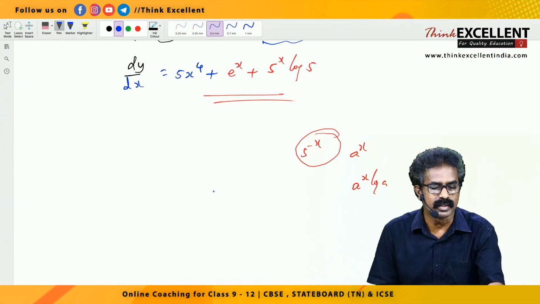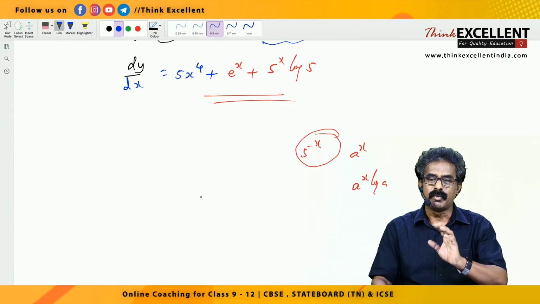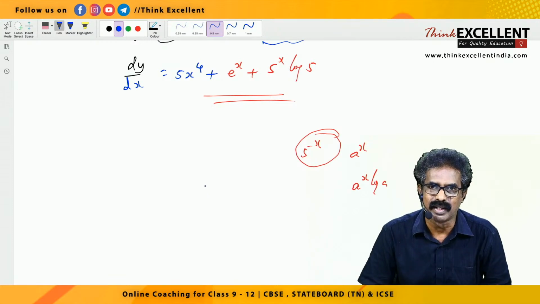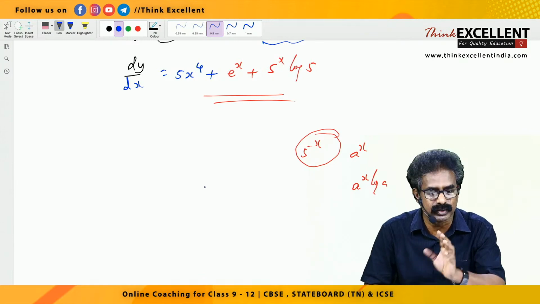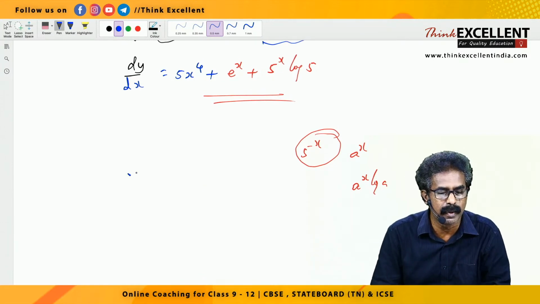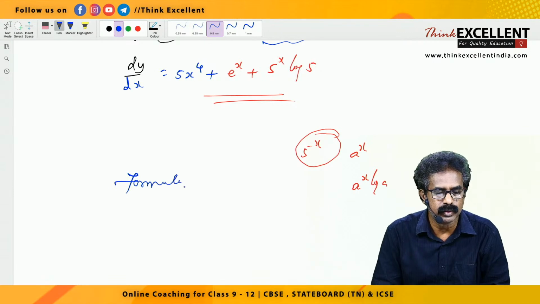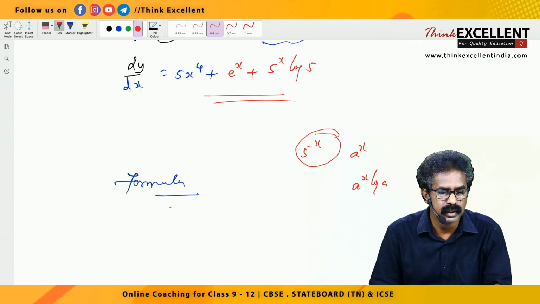So I think I can go for a few more formulas, right? Okay, please listen. How many formulas have we studied? 9 formulas, in which most of the things are repetition only. So including that, it is the 25 formula. Now I'm going to give another few formulas. Those who have doubts, please note down.